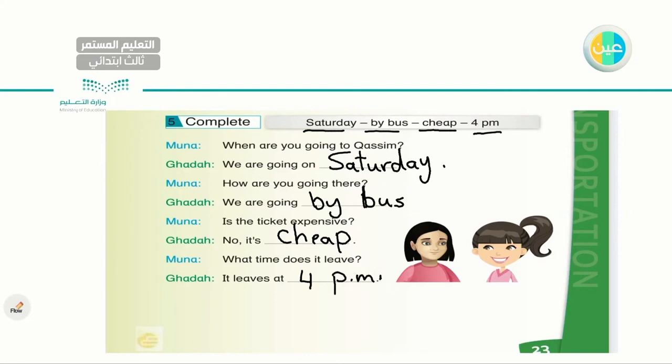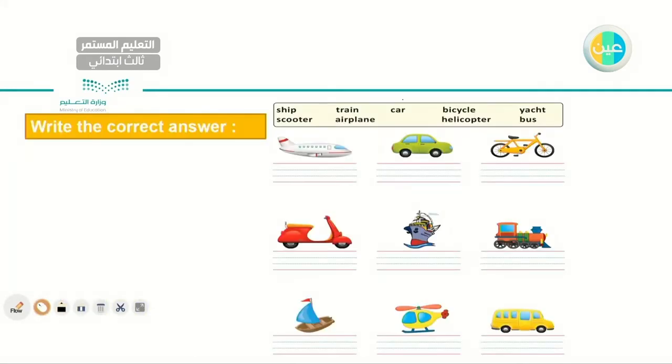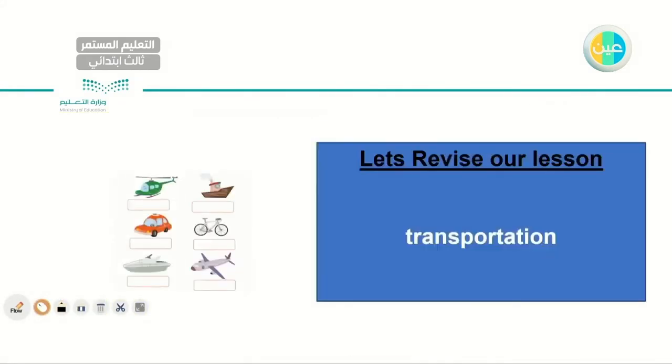So now, after we completed the conversation, let's read it together. When are you going to Qasim? We are going on Saturday. How are you going there? We are going by bus. Is the ticket expensive? No, it's cheap. What time does it leave? It leaves at 4 p.m. Very good. I don't think we have time for this. We will get to this in the next lesson, inshallah.